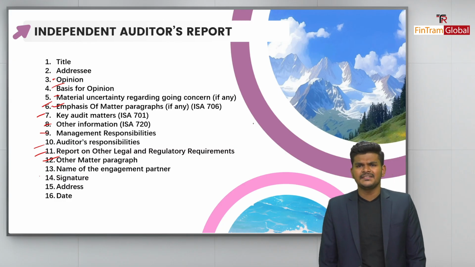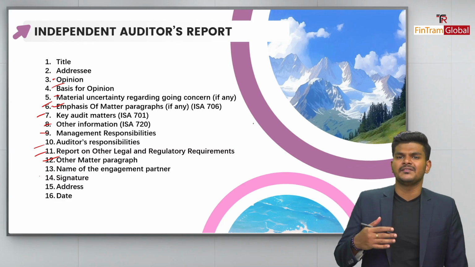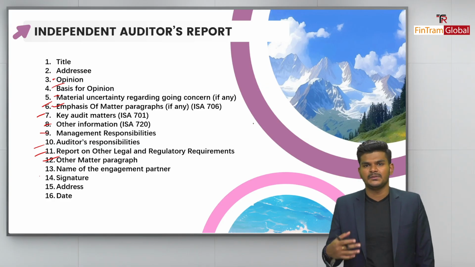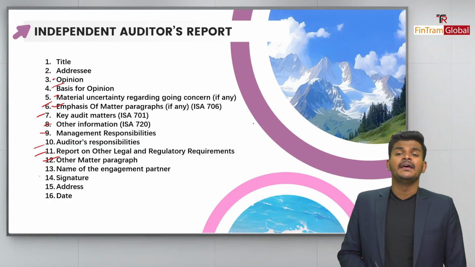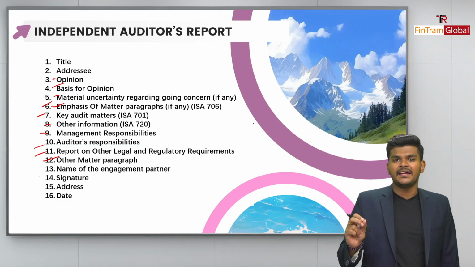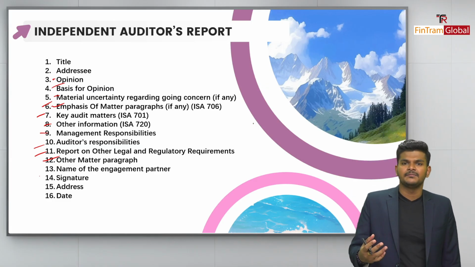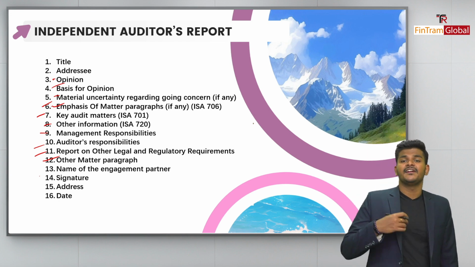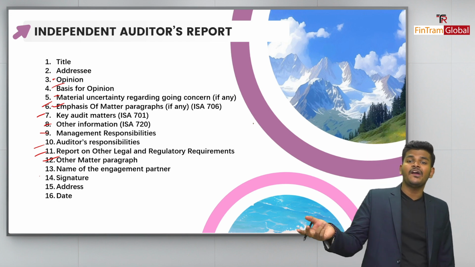So what is the content? Well, we basically report on regulation-related aspects, like if there are any local auditing standards which we complied with, then we talk about that as well. And of course, in the other matter paragraph, we disclose those items, or provide reference to those items that, in our judgment, are fundamental to the user's understanding of the audit.